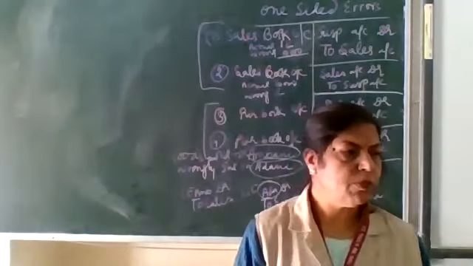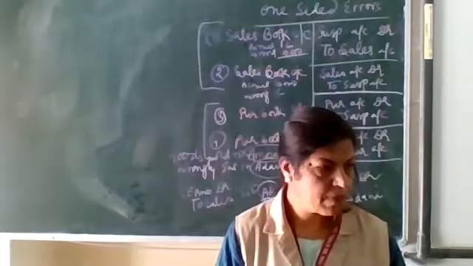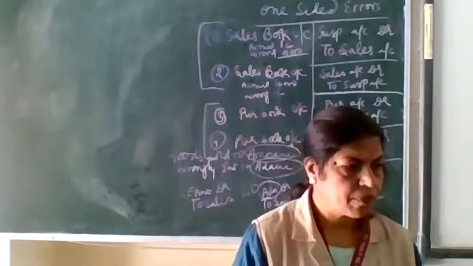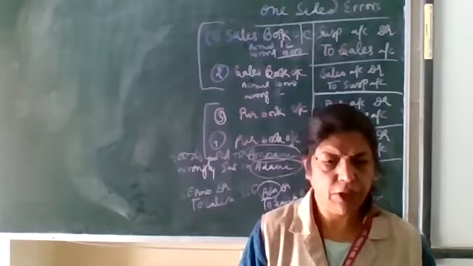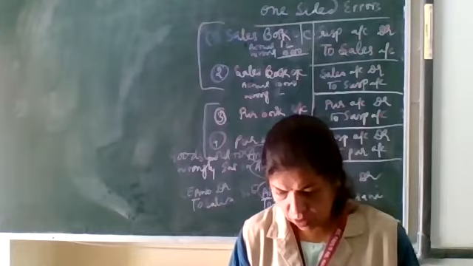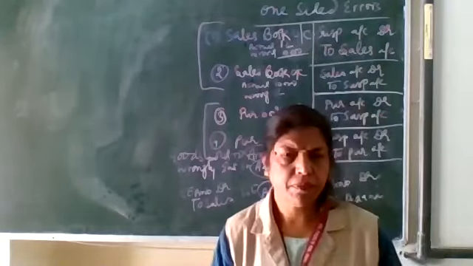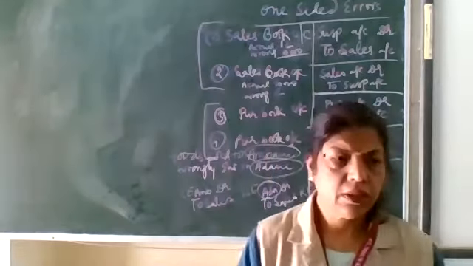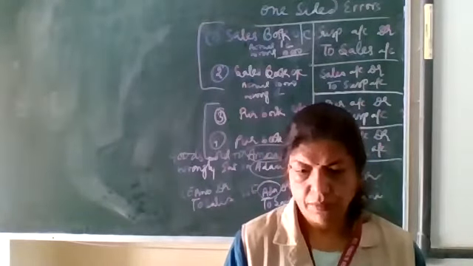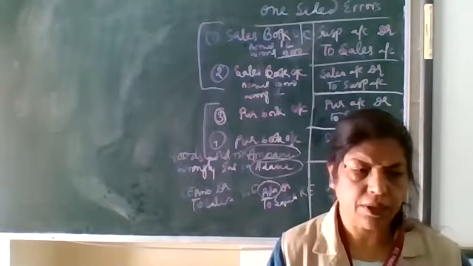So note down one more example. One more example I am giving you. Goods purchased from Tata wrongly entered in Bata.